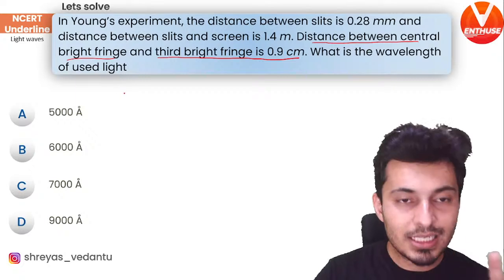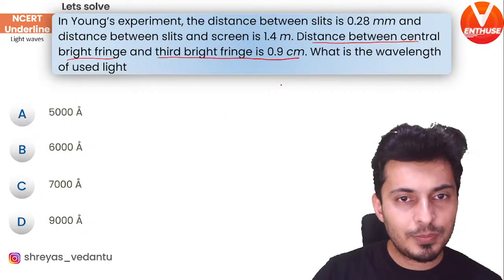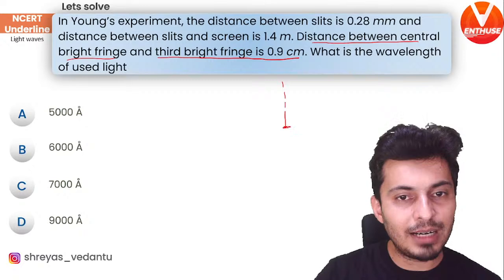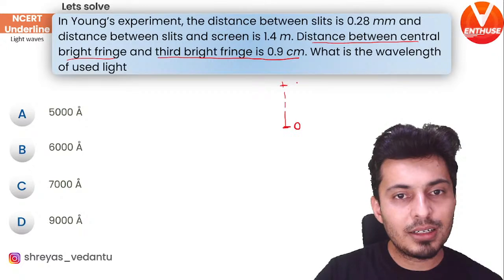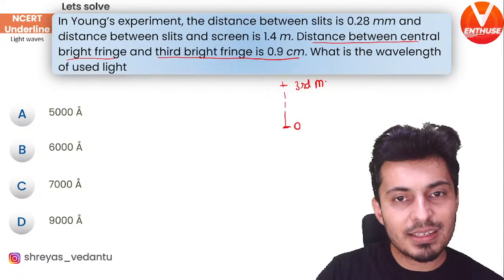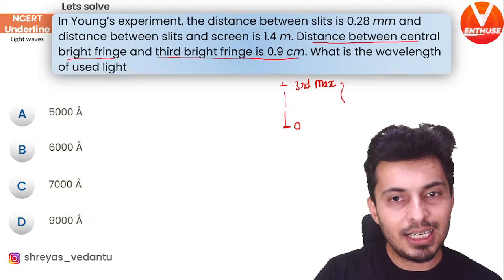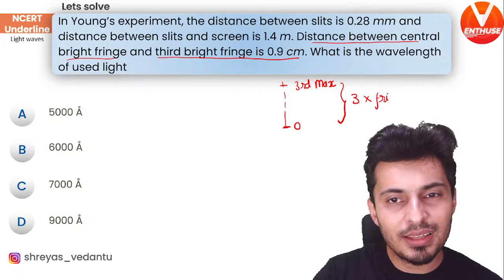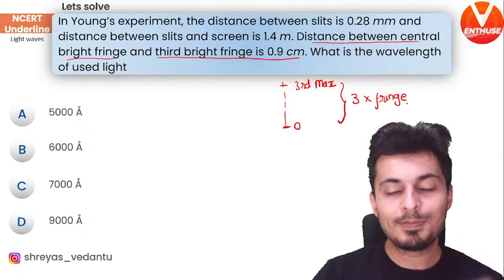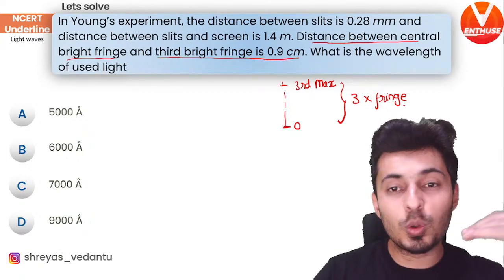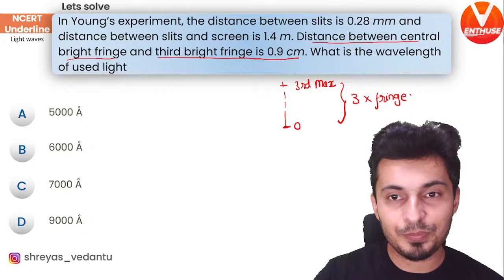That means from the center till the third maxima, that distance is 3 times the fringe width, because you will have 3 fringes: 0 to 1, 1 to 2, 2 to 3. I hope this is clear.